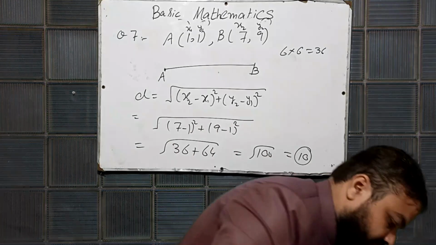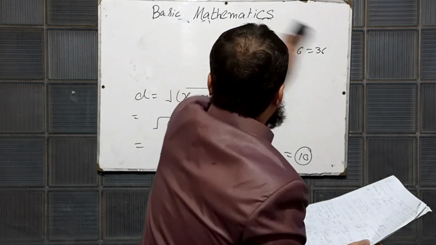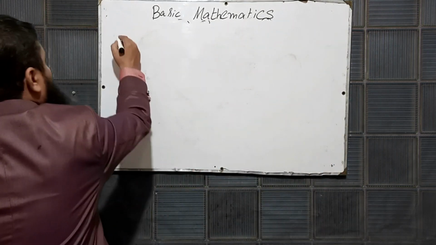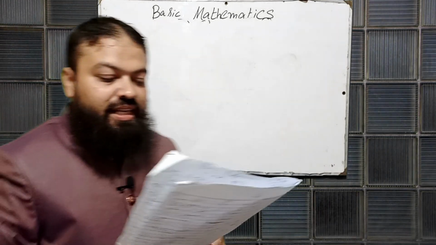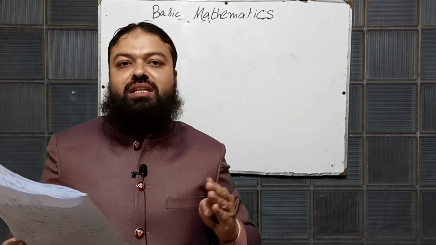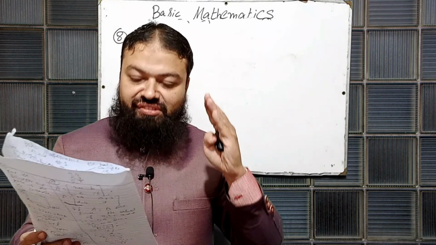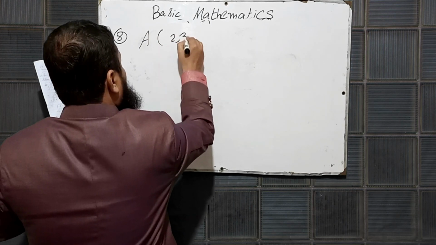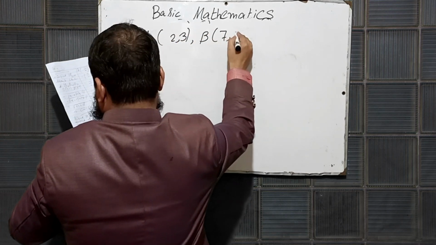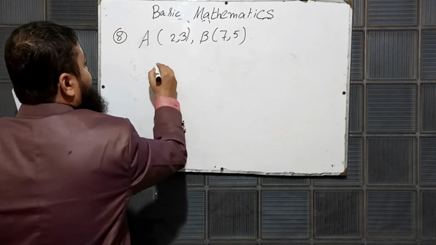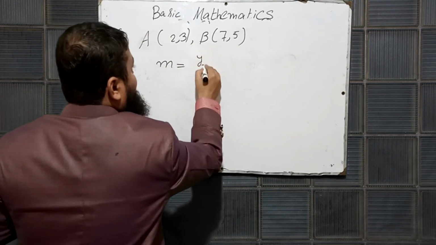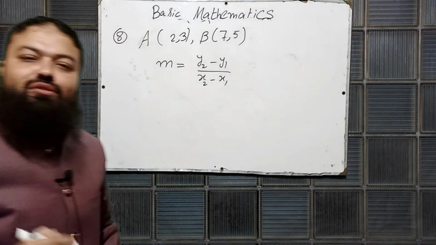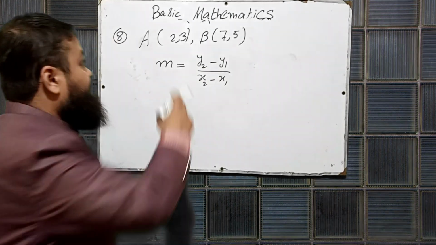Question number 8. Find the gradient of the line. Gradient means slope of the line. You will have to find out the gradient or slope of the line joining the points A is (2, 3) and B is (7, 5). And what is the formula of gradient, which is denoted by M? The formula is y2 minus y1 over x2 minus x1. This is the formula of finding slope or gradient of a line when 2 points are given.